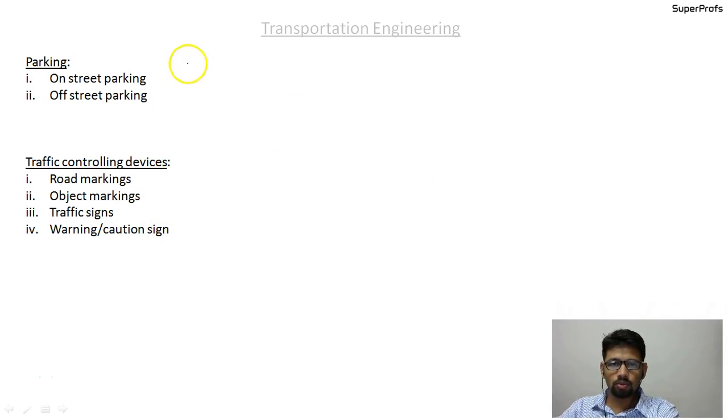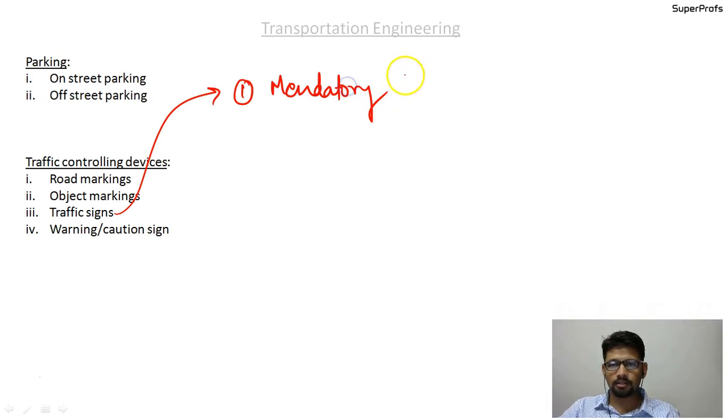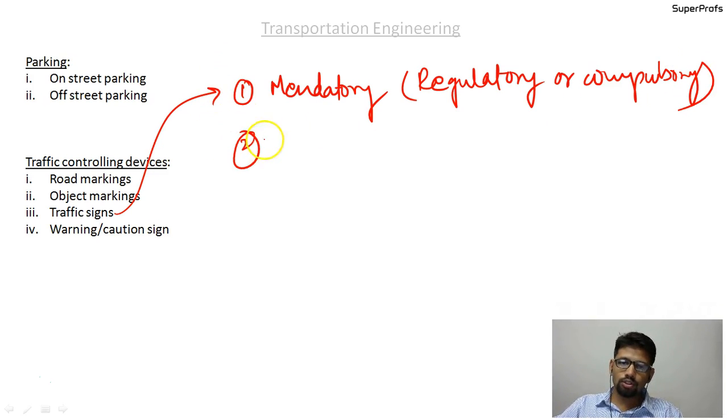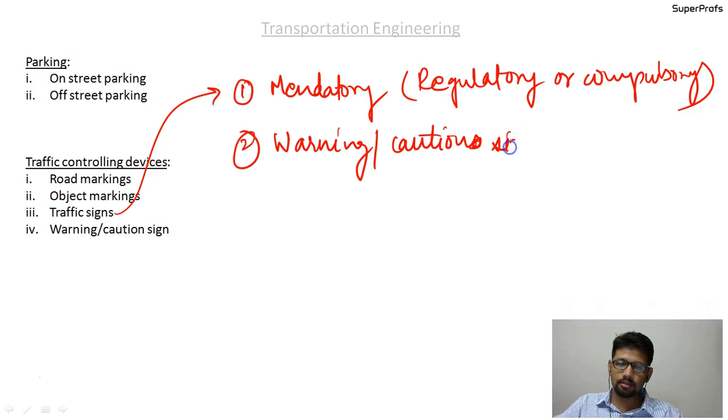Okay, so traffic signs I am discussing. First type is mandatory, that is regulatory, or the compulsory. Second one is the warning or the caution signs. Okay, warning or the caution signs. And third one is the informatory signs.